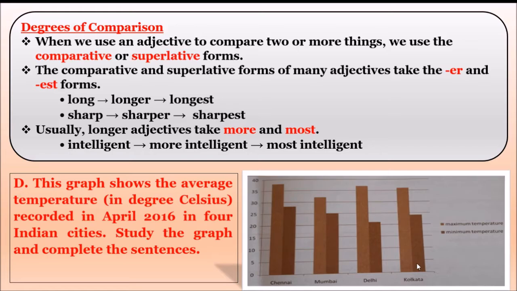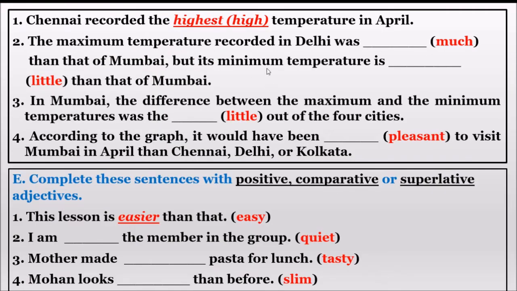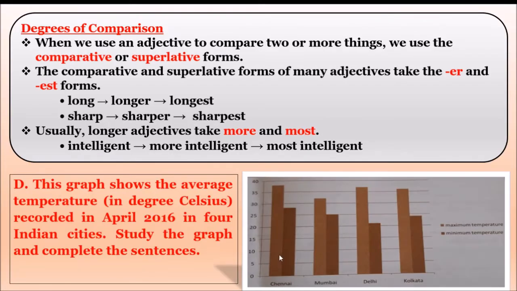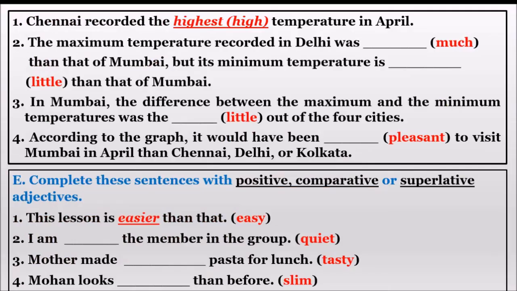Now, along with this, we have to complete the exercises which are given below that graph. The first one: Chennai recorded the highest temperature in April. It means in this graph, Chennai is here. Chennai recorded the highest, among all the things, we are comparing only one thing. So this is the only thing which is having high. So we add EST here: highest.